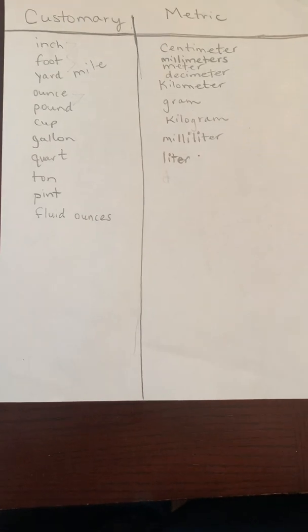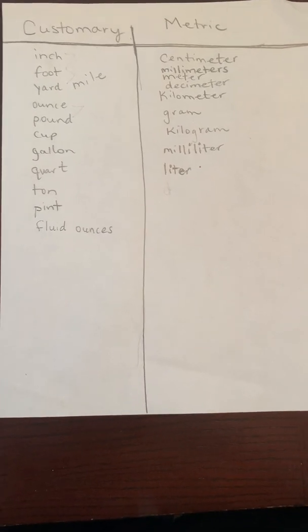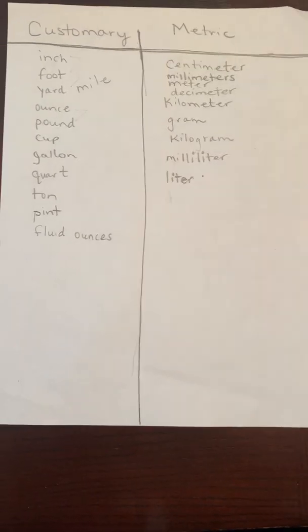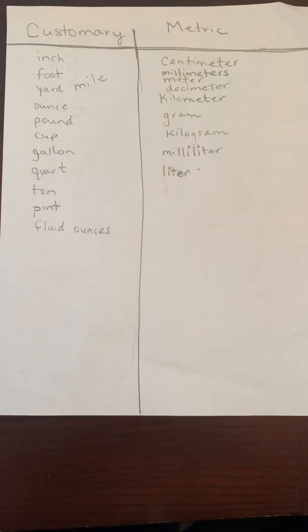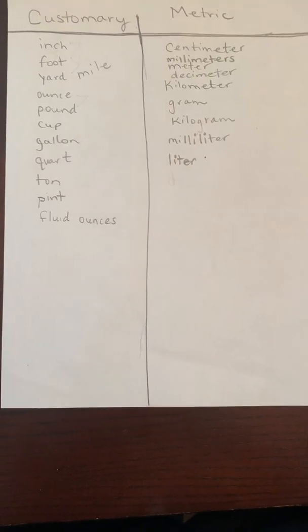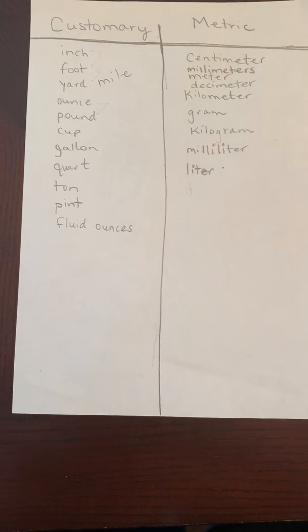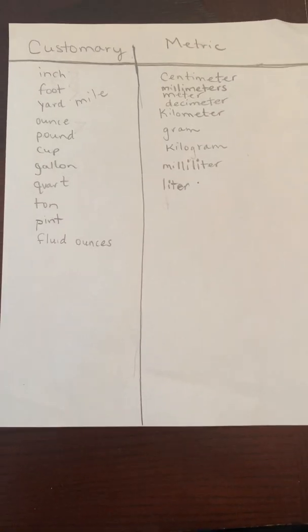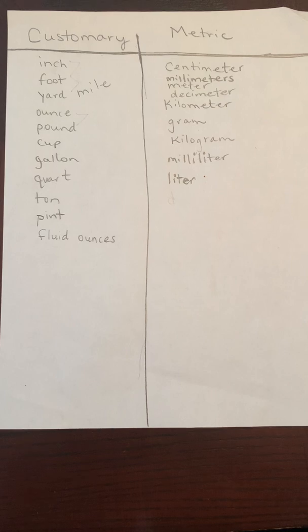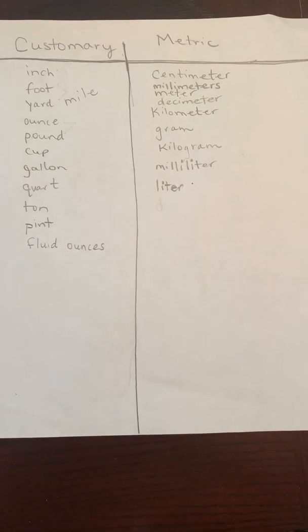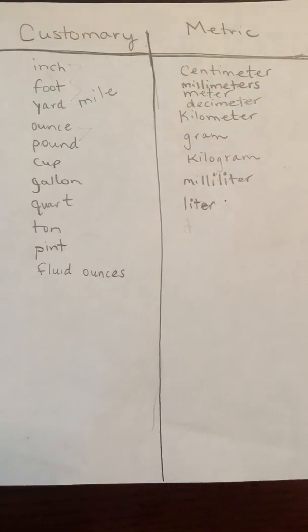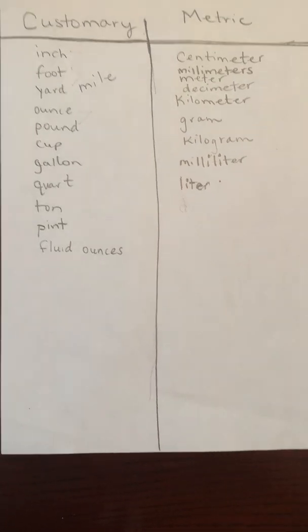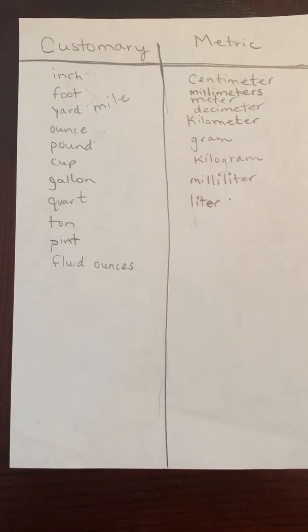So I'm going to post a still picture of this T-chart, and I would really like for you to copy it down. If we were at school, I would have you copying it into your math notebook, but I think it's really important that you understand which of those measurements are on which side and which ones belong to customary and which ones belong to metric. The other thing that you really need to know is which ones measure length, which ones measure mass, which ones measure liquid volume, and so on.